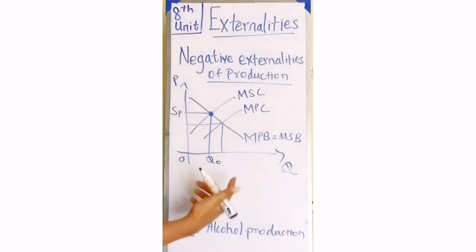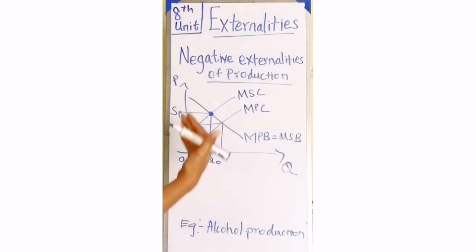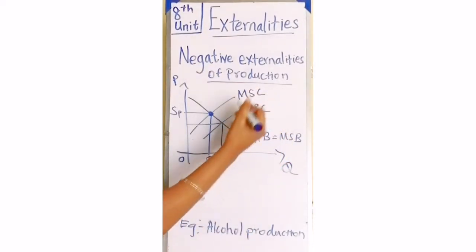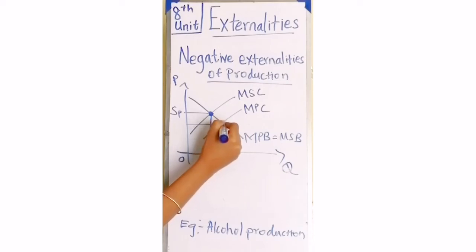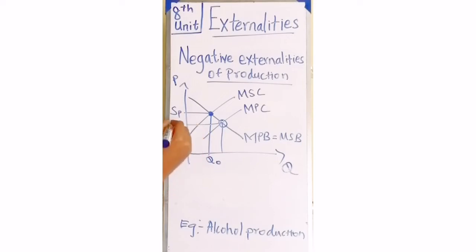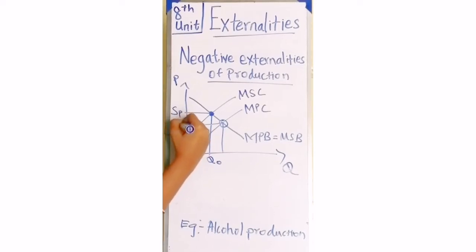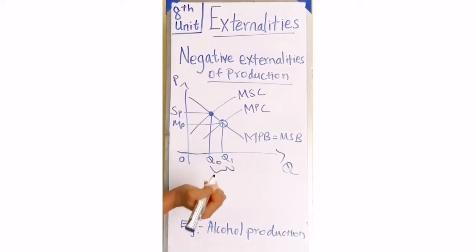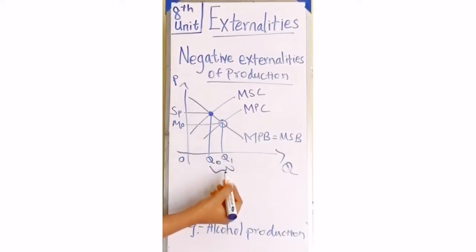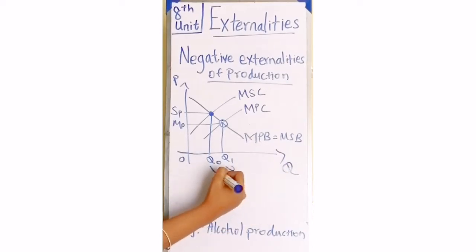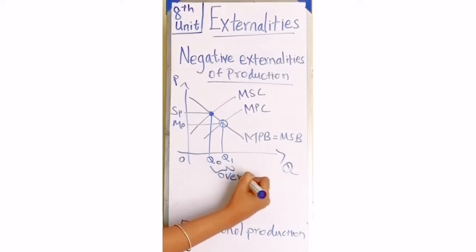But in the market economy, as the producers are profit motivated, they only consider the private cost and the private benefit. So at that moment, private cost is here, and the private benefit is here, and this is the market price they are going to decide, and this is the actual level where the production is happening. So here, the socially favorable production level is less than where the actual production happens. So there is an overproduction.